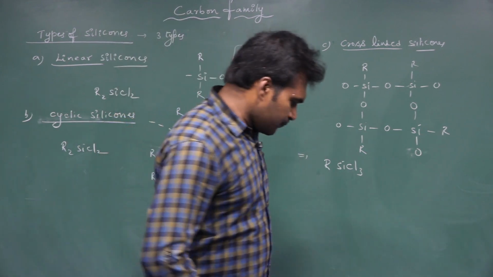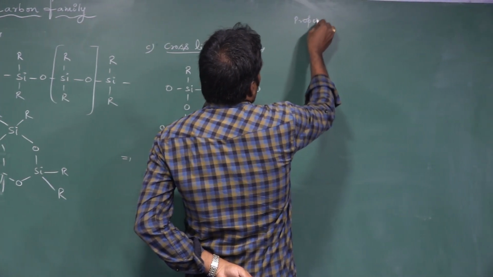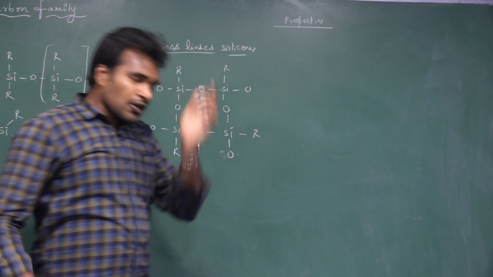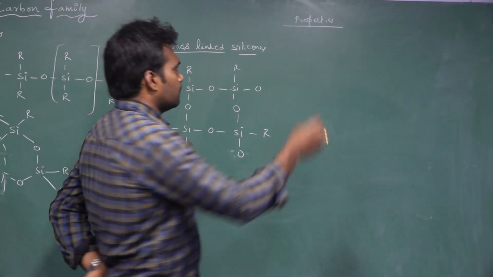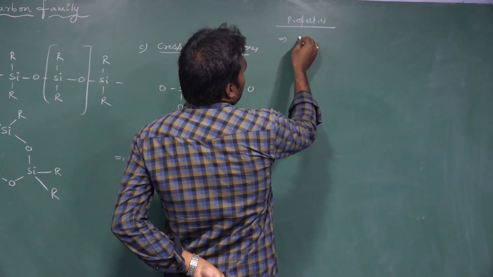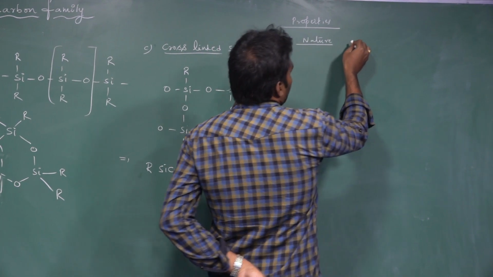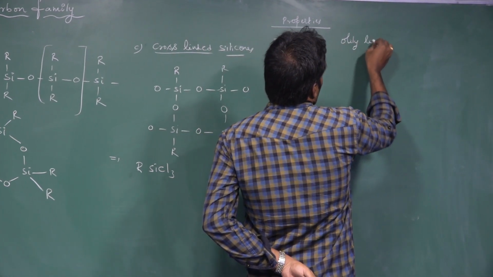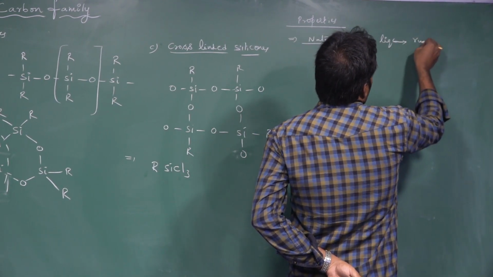Next, the properties of silicones. The first property is the nature of these silicones: it ranges from oily liquids to rubber-like solids.